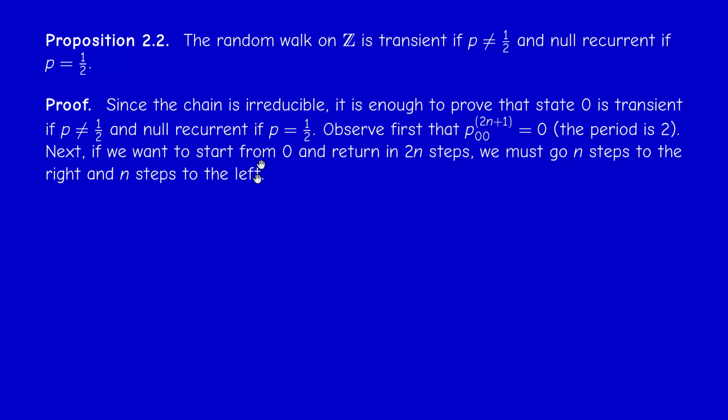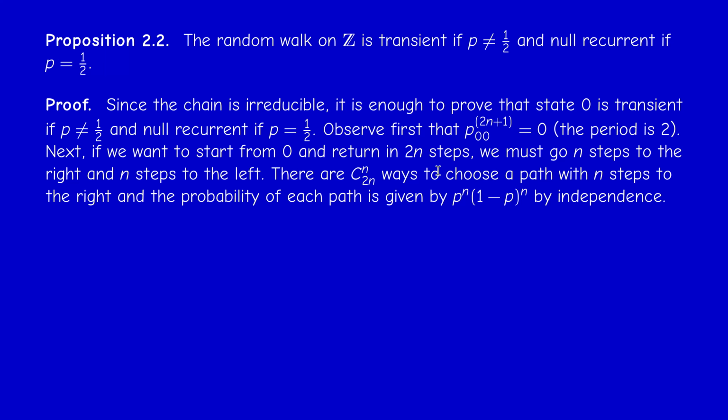Now, if we want to start from 0 and return in 2n steps, what does it mean? It means that we have to go n steps to the right and n steps to the left. This is the only possibility. In how many ways can I go n steps to the right and n steps to the left? There are C(2n, n) ways to do that. And each way has probability p^n times (1 minus p)^n, because of independence.